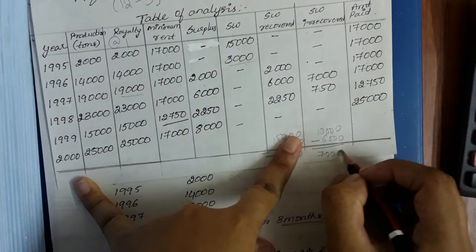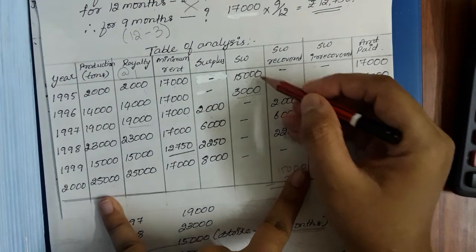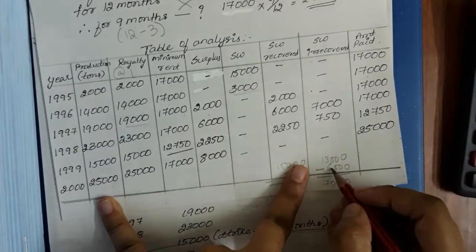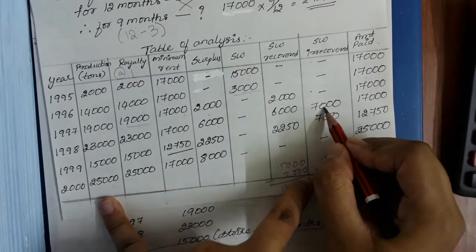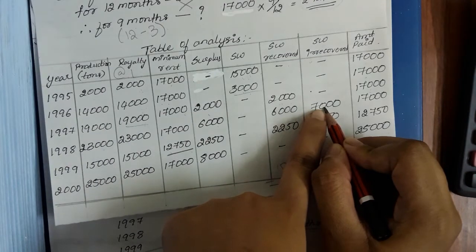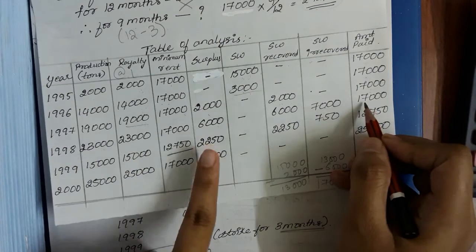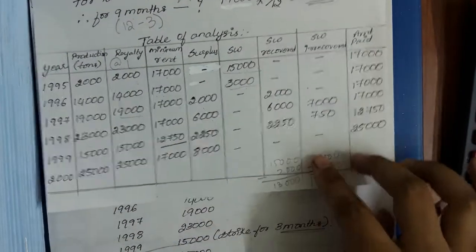7,000 is remaining. So according to the question, first year short workings can be recovered in the next 3 years only. So of the 15,000, this much only got recovered, and the remaining 7,000 is irrecoverable. I have written irrecoverable 7,000 in the third year's column. So what I'll write in the amount column for payment will be 17,000. So now the short workings are done for the first year.